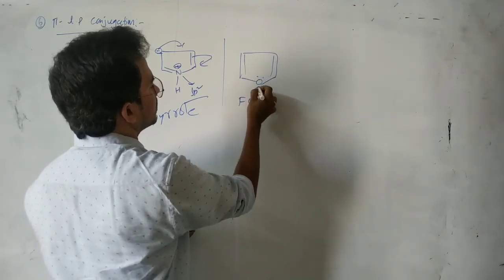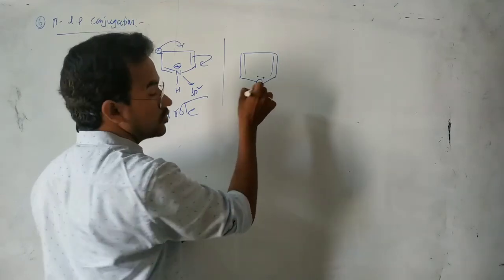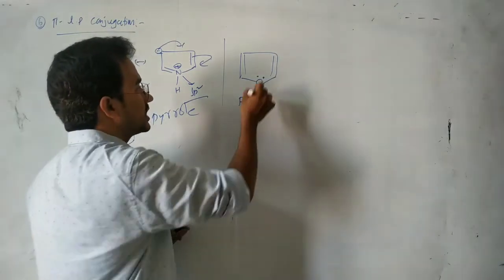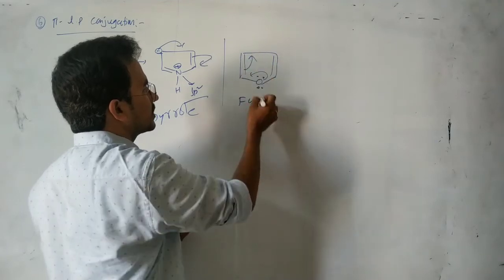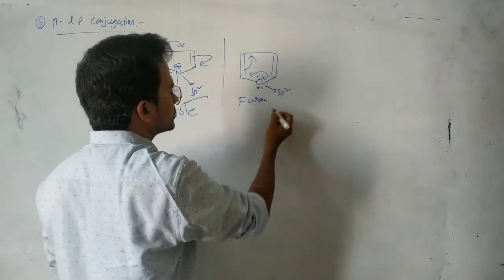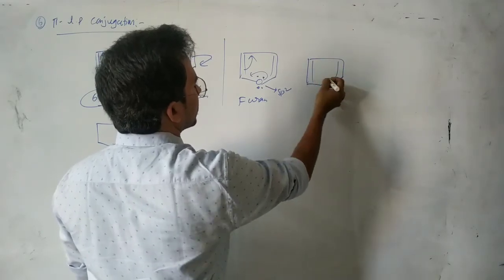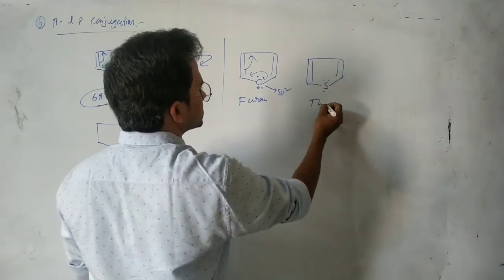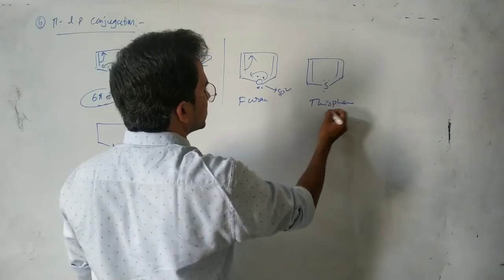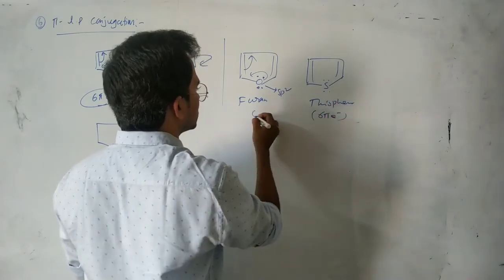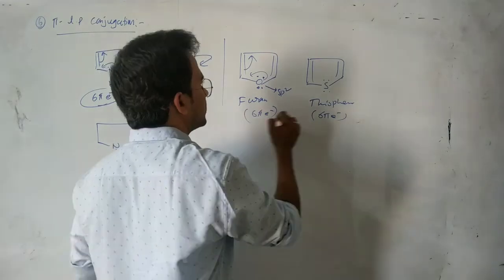In case of the furan, here total non-bonding electrons are only 2, not 4 actually. These electrons form a pi bond by delocalization. So this oxygen hybridization is also sp2. That's all for pi bond, lone pair, lone pair. Okay, this is a thiophene, also the same. Here 6 pi electrons are delocalized.